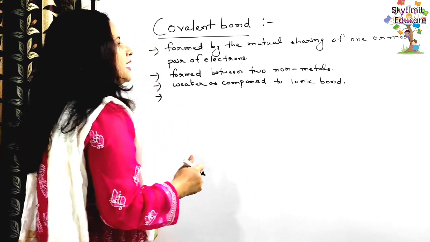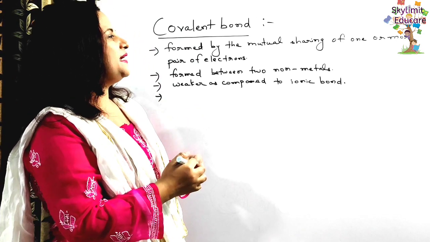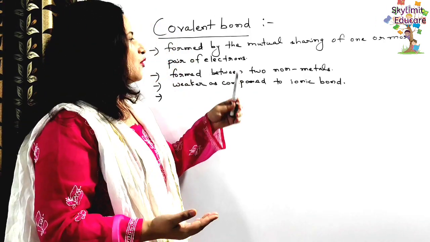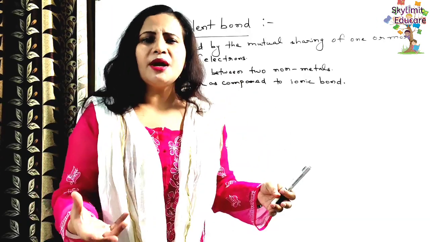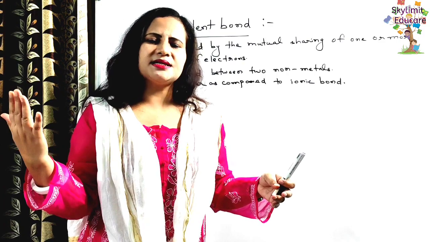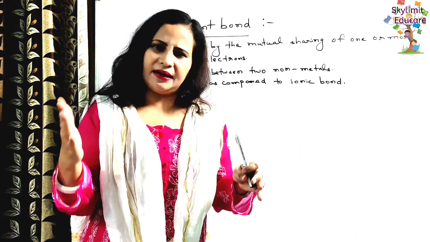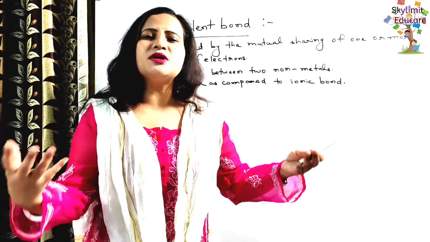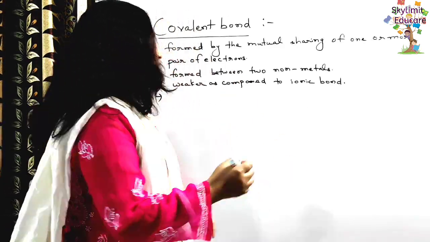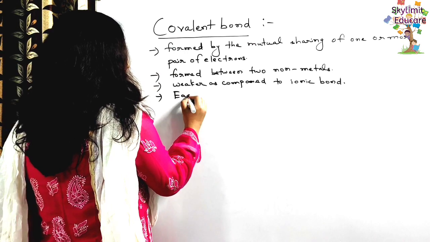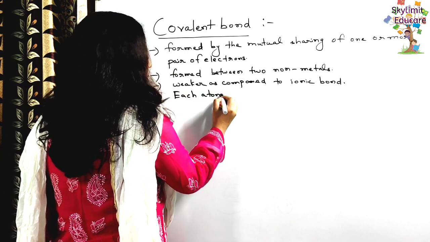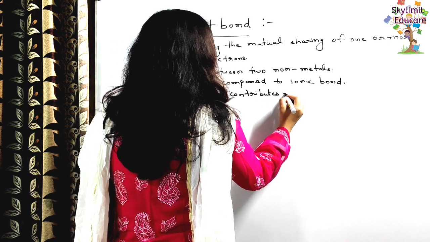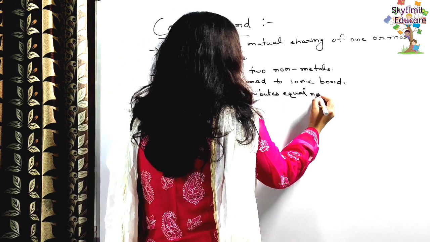So unlike the electrovalent bond where complete transfer of electron was taking place from one atom to the other, in this type of bonding what happens? Two non-metals. In the first case, electrovalent bond, there was a metal and a non-metal. But in this case you have two non-metals. So there is mutual sharing of electron, and each atom contributes equal number of electrons, right?